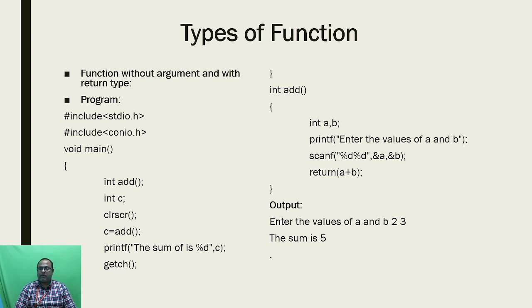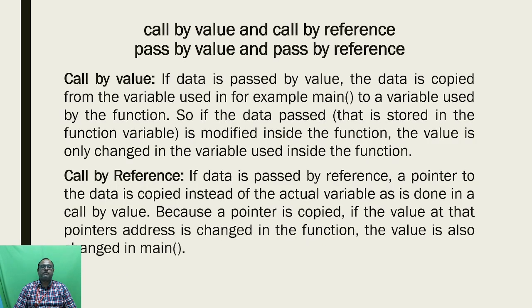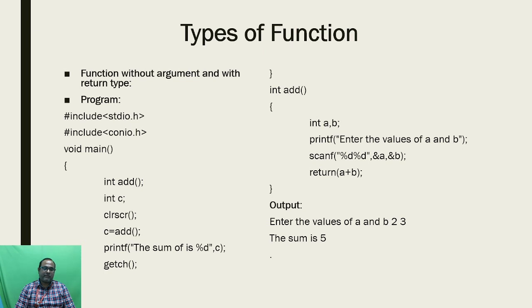With the help of the variables a and b I am getting the two inputs, and finally these two inputs will be added together and the output will be transferred to the calling function, that means the main function. In the main function I am using one printf statement to print the output value. Here is the output of this program. I am getting the two input values 2 comma 3 for the input variables a and b, and these two values will be added together. Finally I am getting 5. Okay, so these are all the types of user defined function.